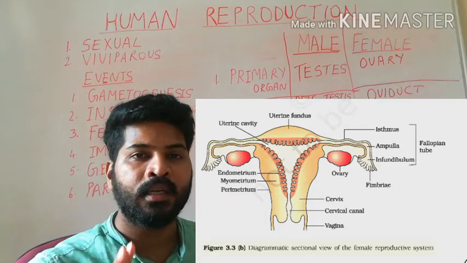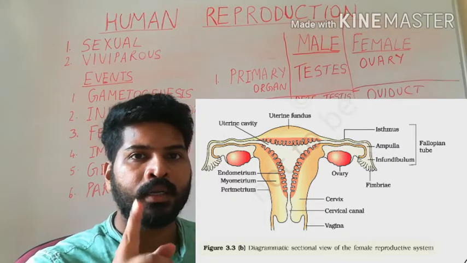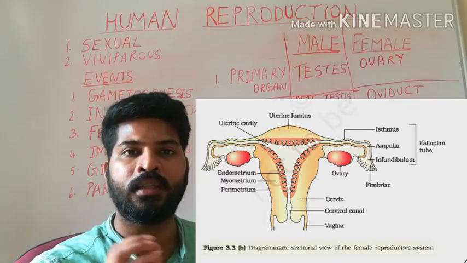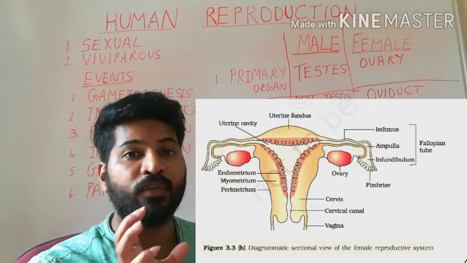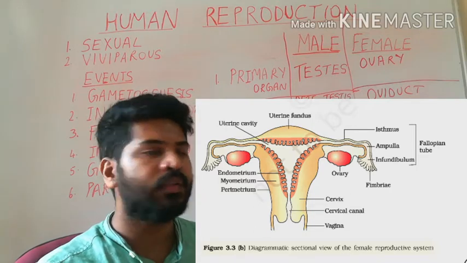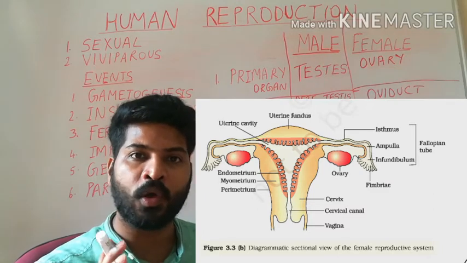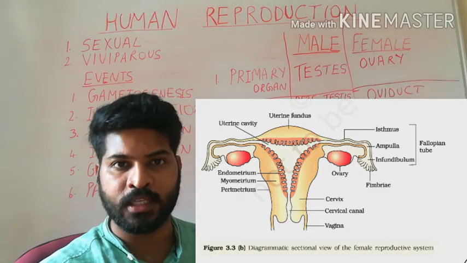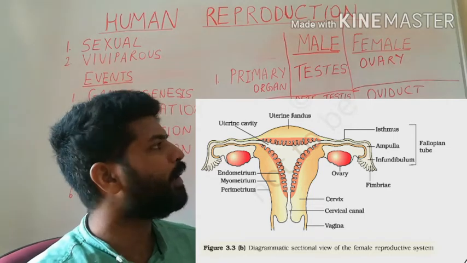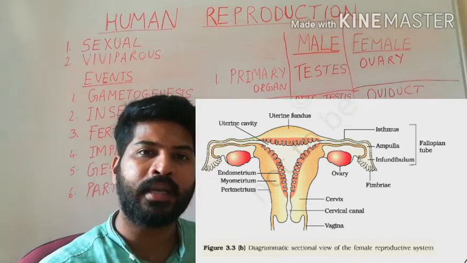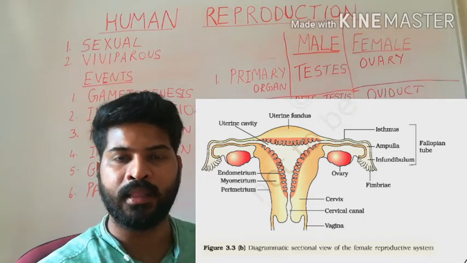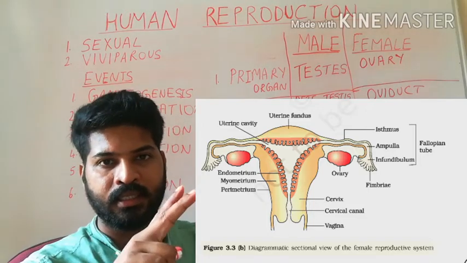It is in this ampullary-isthmic junction that the ovum undergoes fertilization. So the fallopian tube not only holds the female gamete but it is also the site of fertilization. The fallopian tube is roughly 10 to 12 centimeters in length on both sides.